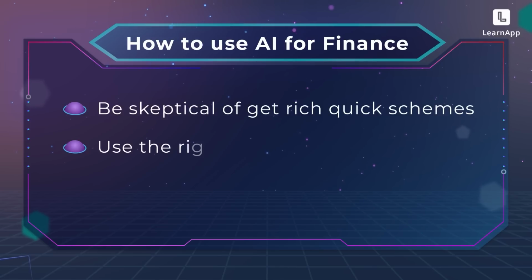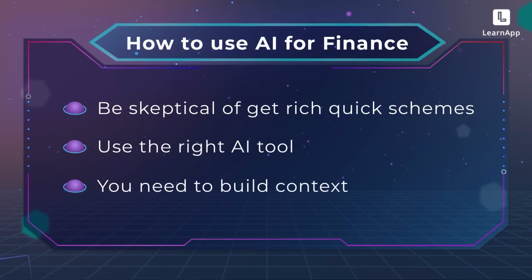2, what we did today was using a language model, but we needed data analysis. You need to make sure you're using the right AI tool. And third, actually, the most important thing, you need to know what you're searching for. At the end of the day, any AI is just a tool. It is the personal skill of the user which makes the tool good or bad. The tool itself is just a tool. It's not an Aladdin's lamp.